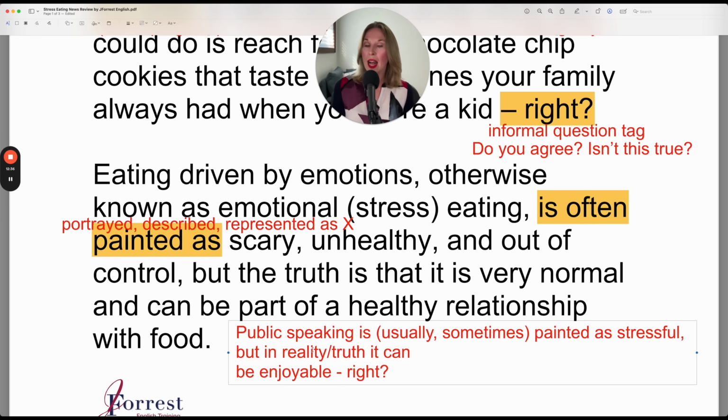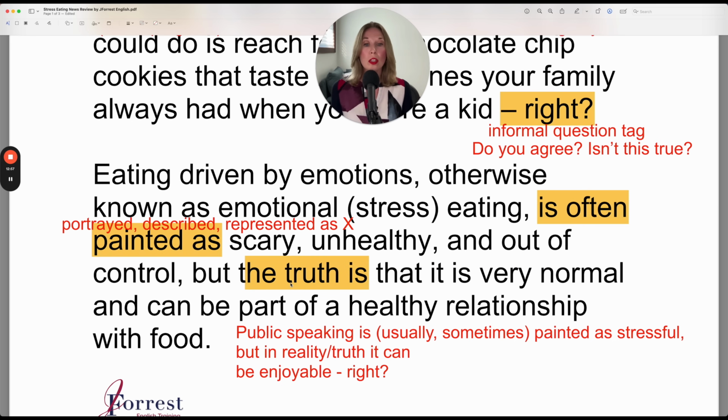But in reality, in truth, notice here, "the truth is." That is optional. And then the statement that describes the truth: it is very normal. This is the truth. The truth is, it is very normal.